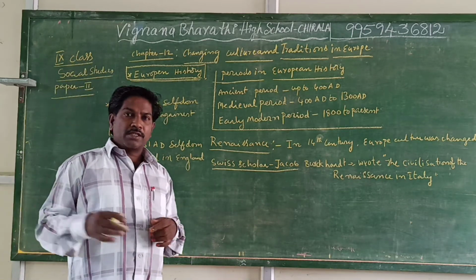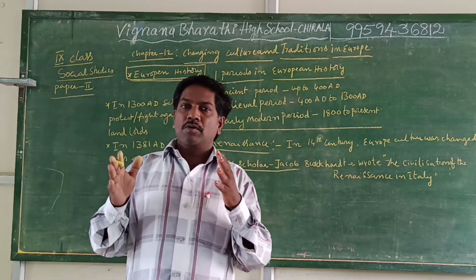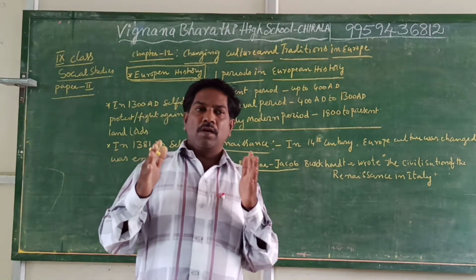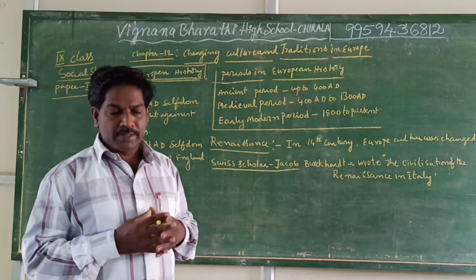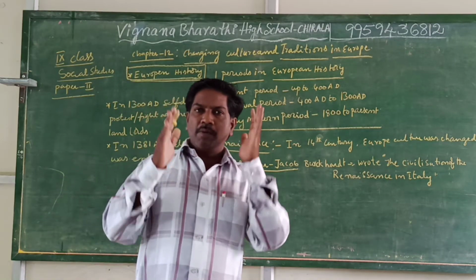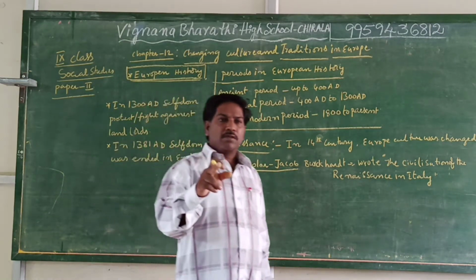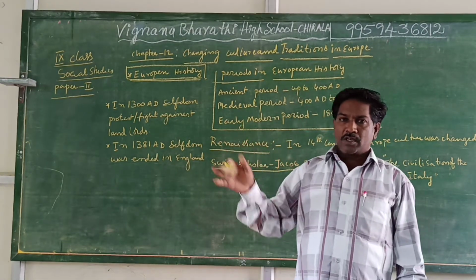In India, you know that the majority of the population belongs to agriculture, farmers. So the majority of the population in India is in agriculture and allied works also.